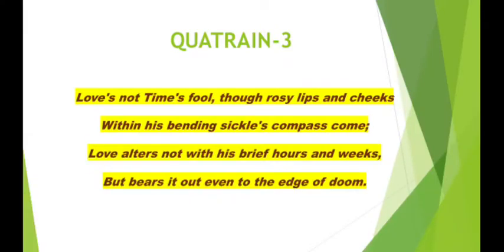It is not mortal. So in the third quatrain, what does the poet say? The poet makes a comparison of true love to time. He says that all the physical beauty, all the physical traits, are subject to decay with the passage of time, but true love is not subject to decay. It continues till the age of doom, and every day it increases its intensity. This is true love, which continues till the end of the day.